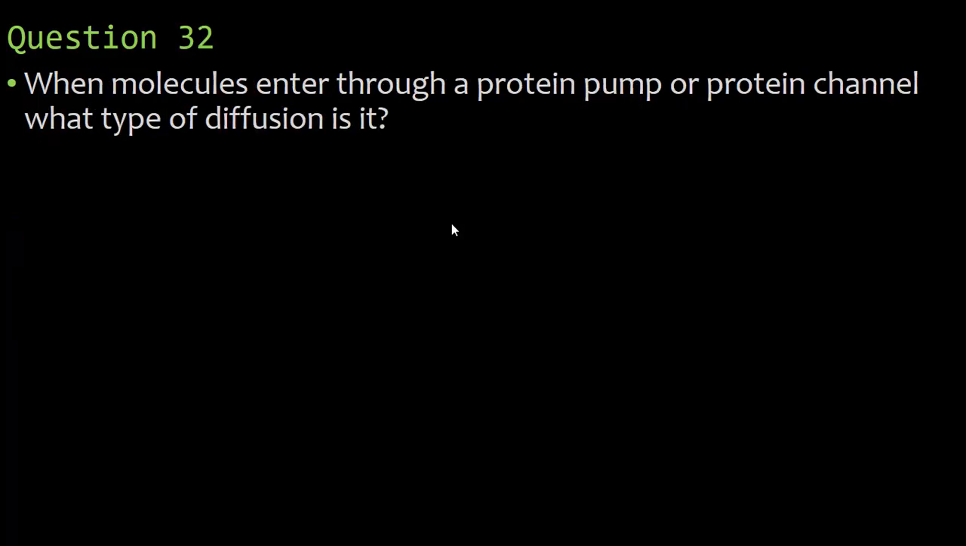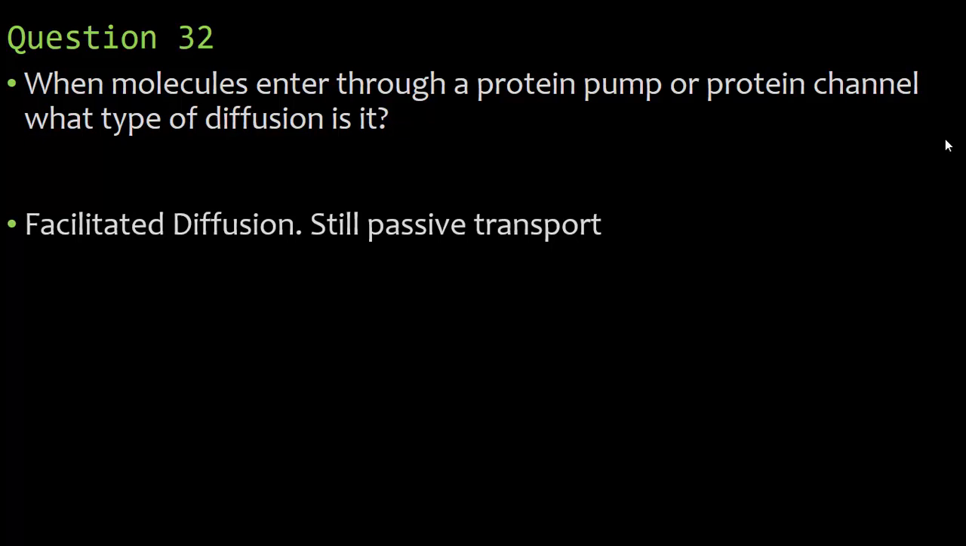All right, number 32. When molecules enter through a protein pump or protein channel, what type of diffusion is it? Well, because it's diffusion, we know right away it's passive transport. It doesn't require any energy. The key words here are the protein pumps or protein channels. And because it's using a protein pump or channel, we call that facilitated diffusion. It is still passive transport. An example of this would be glucose entering the bloodstream. Glucose can go directly into your blood cells very rapidly because it's going through the protein pump or protein channel, which is like the fast pass, a fast track, or a VIP line.